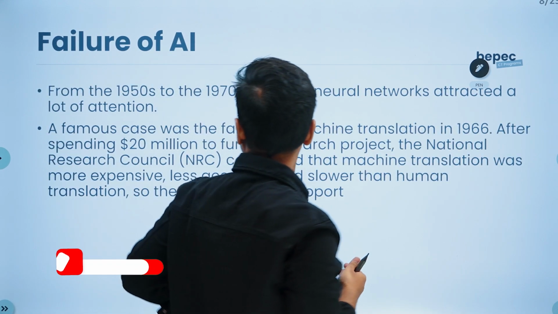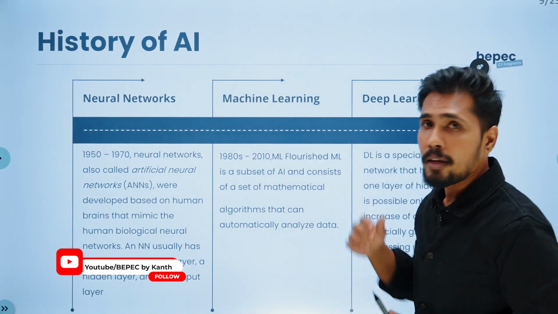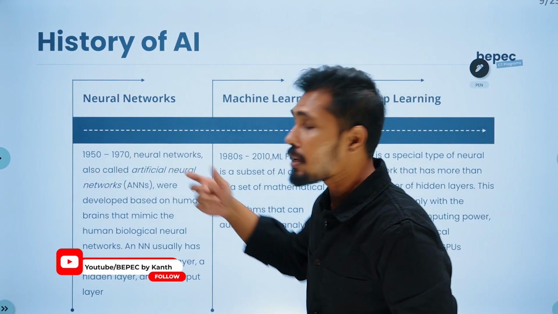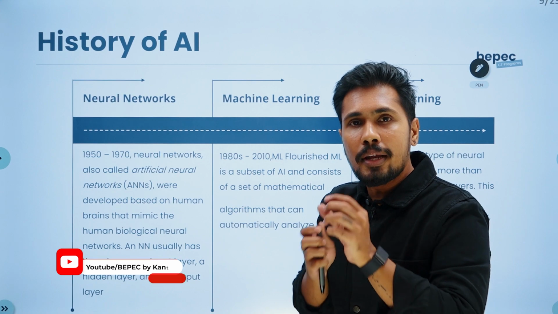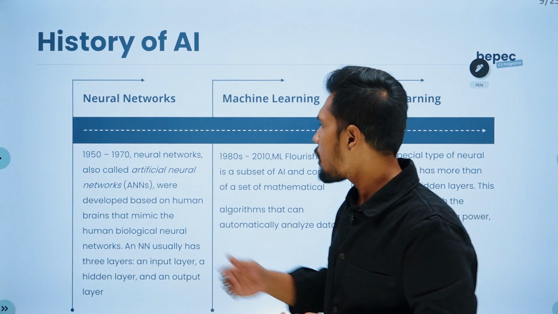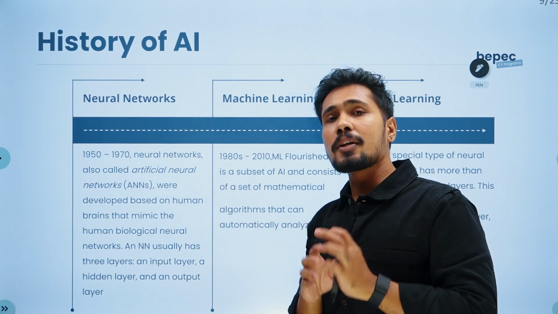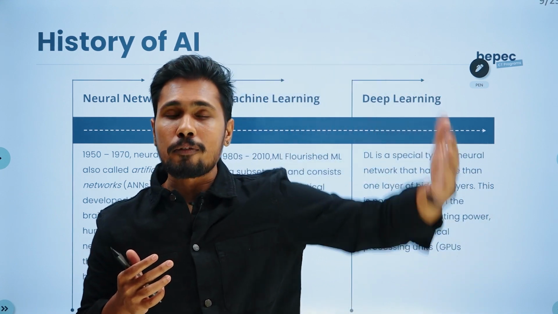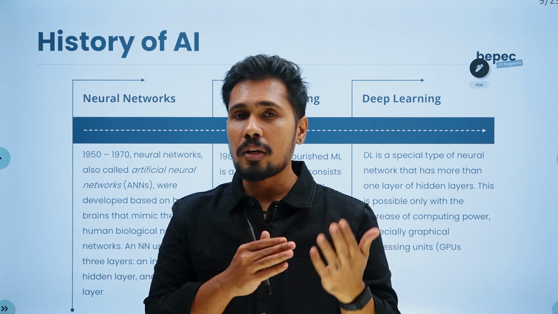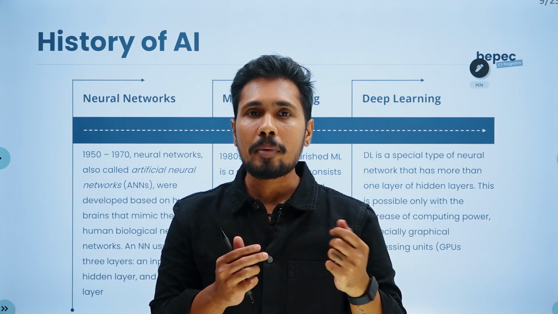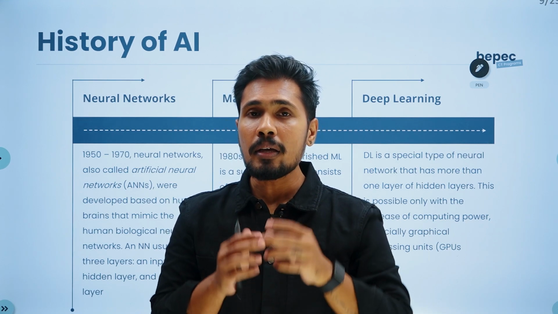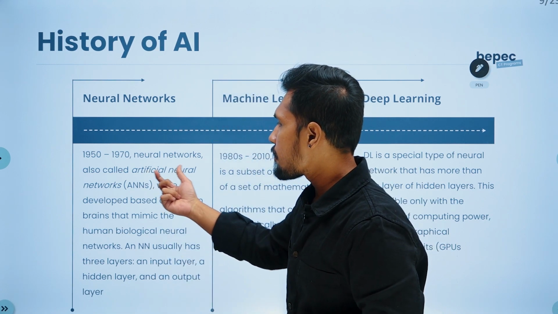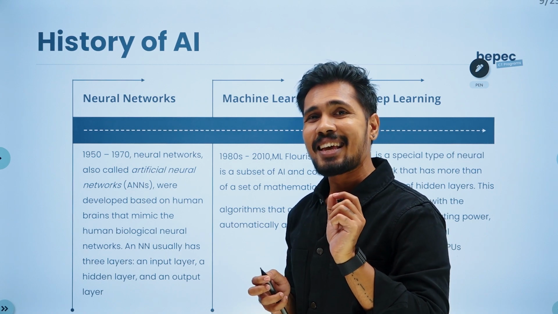Now, if you go back to the history of AI, how exactly did AI start? In 1950 to 1970, they were able to create artificial intelligence with the help of neural networks. Neural networks are nothing but a mimic of the human brain. In a human brain, we have a lot of neurons. Similar to how neurons are connected and perform an activity, they created an artificial neuron, and they call it an artificial neural network, or ANN.